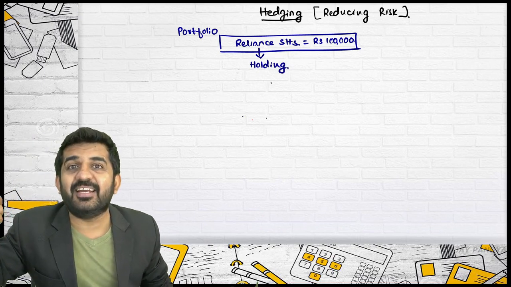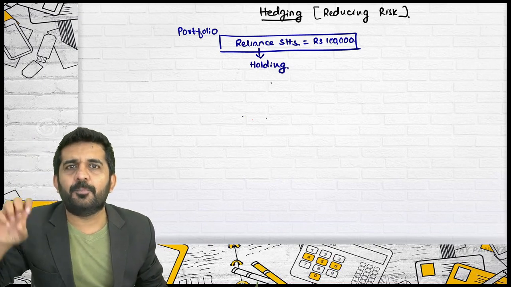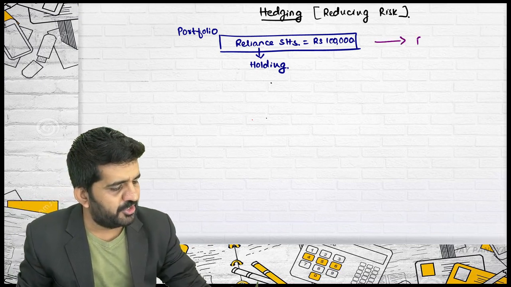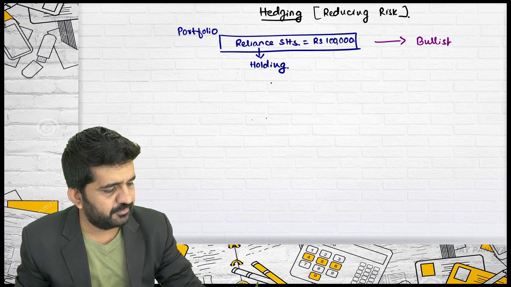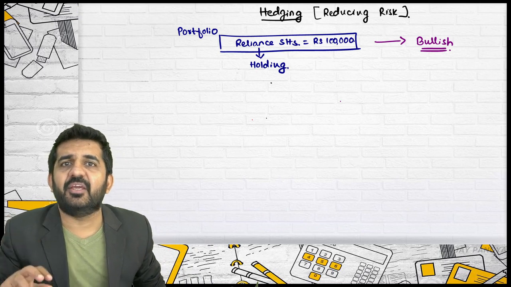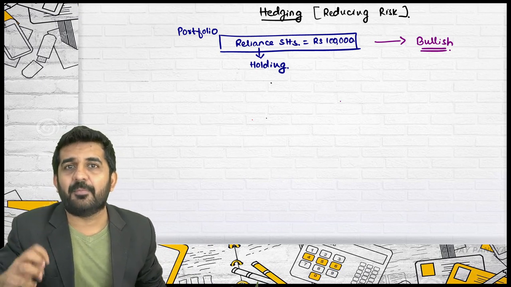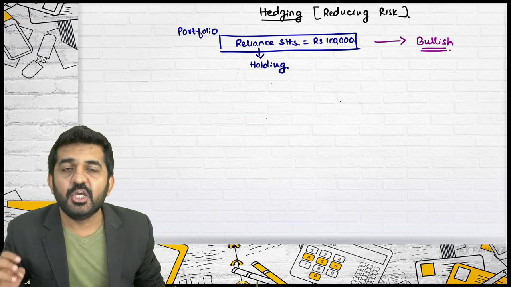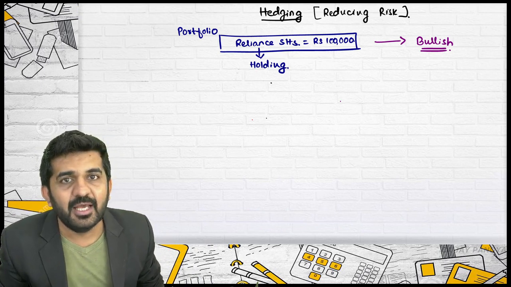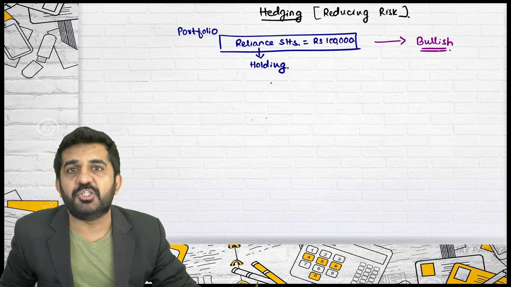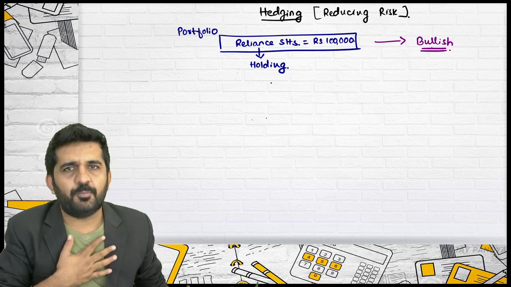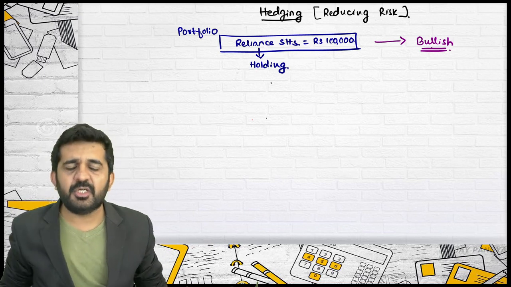If you are clear on derivatives, whenever you purchase Reliance right now, you are bullish in nature. What does it mean? You will be gaining if the price increases. You are benefited if the price increases. You have purchased Reliance because you feel that the price of Reliance will increase. You are bullish in nature. Try to concentrate. I have the portfolio, and I am bullish in nature.